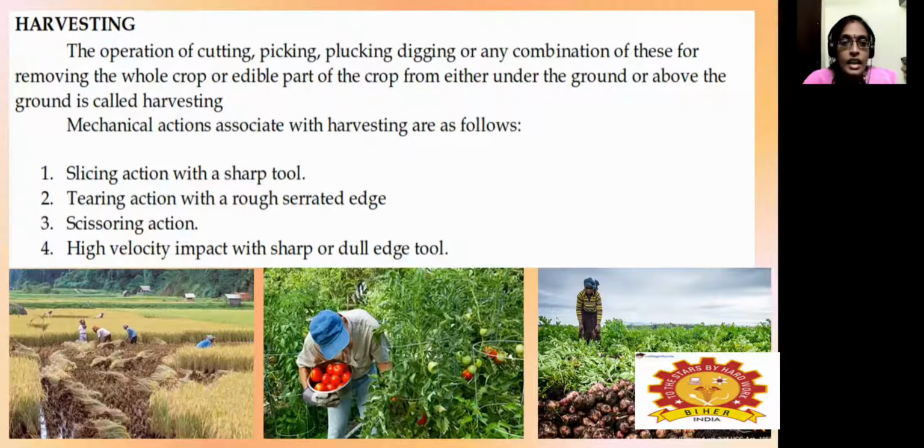We also use scissoring action, for example to remove unwanted crops or to harvest only the desired edible tomatoes with a scissor. And there is high velocity impact with the help of a sharp or dull edge tool. These are the mechanical actions associated with harvesting.